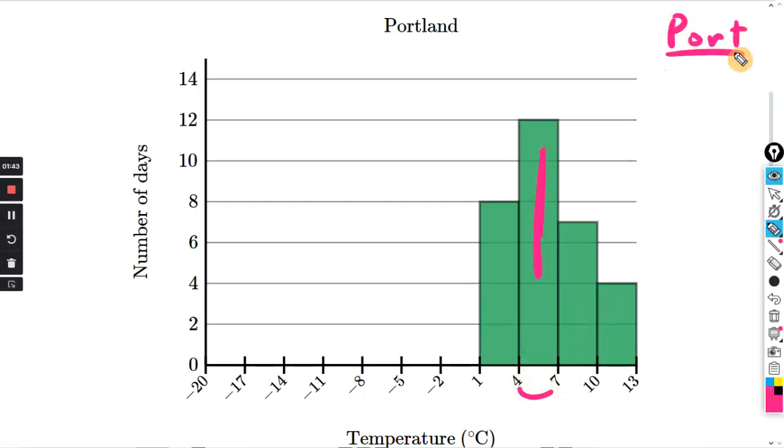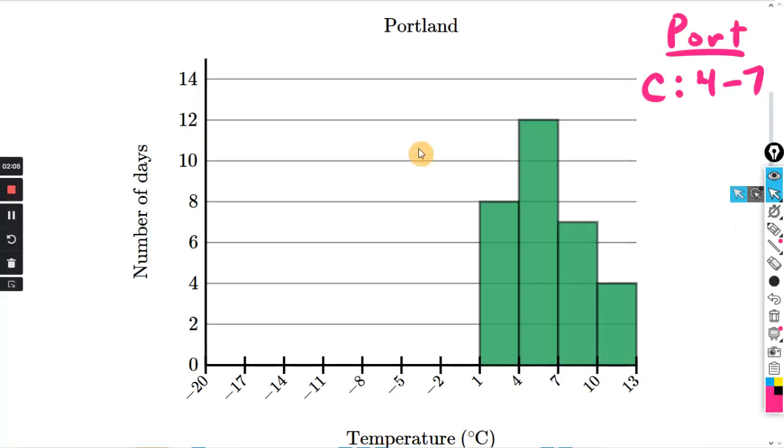So for Portland, the center is going to be in this bar here between 4 and 7. It probably doesn't have to be exact. Yeah, that's close enough for now. We're just looking for the center.